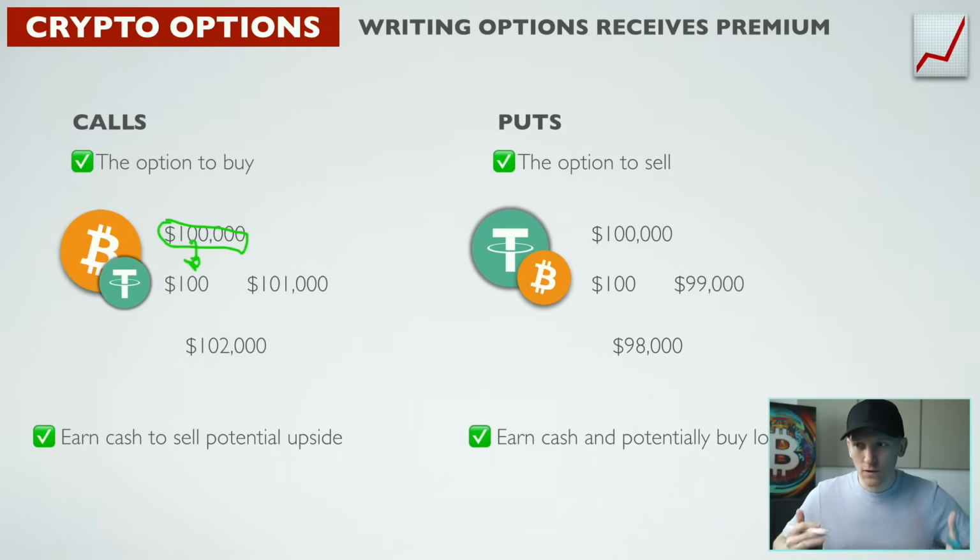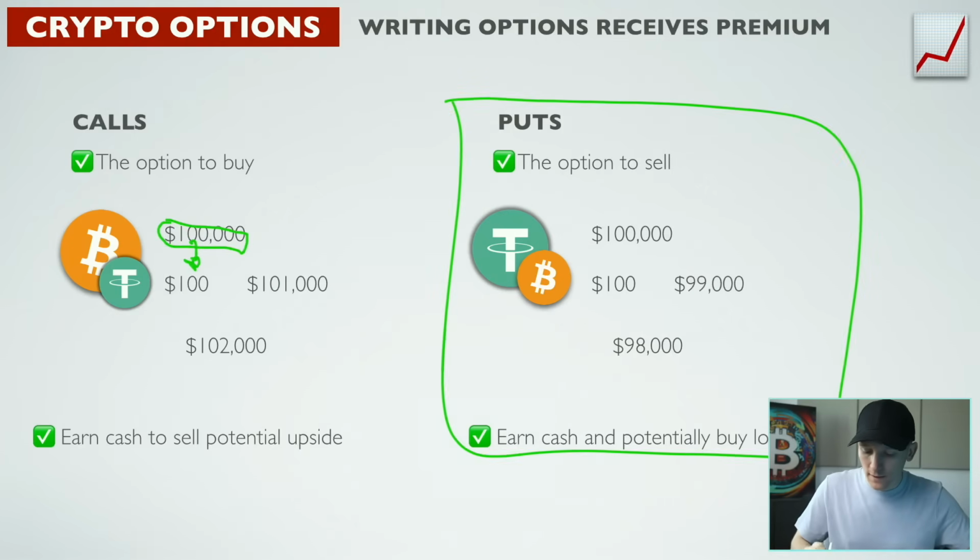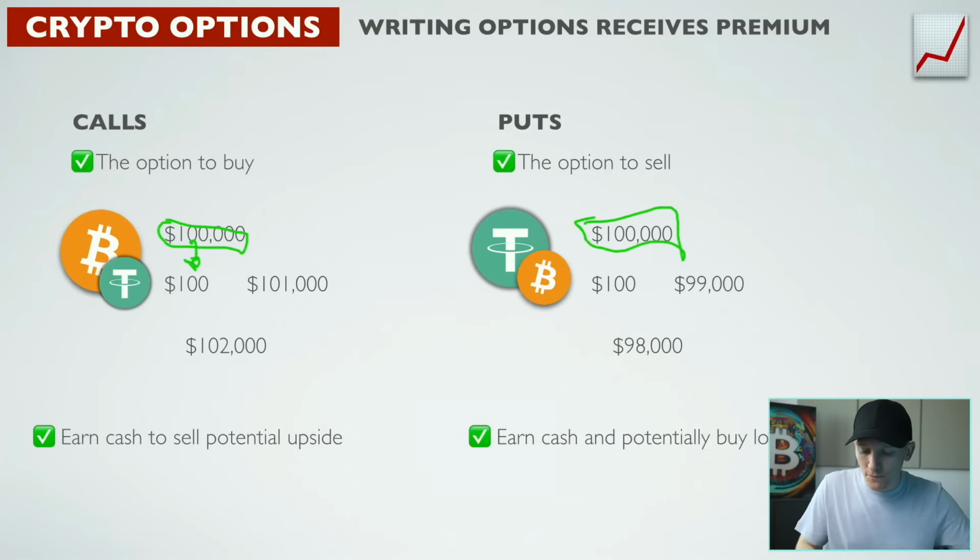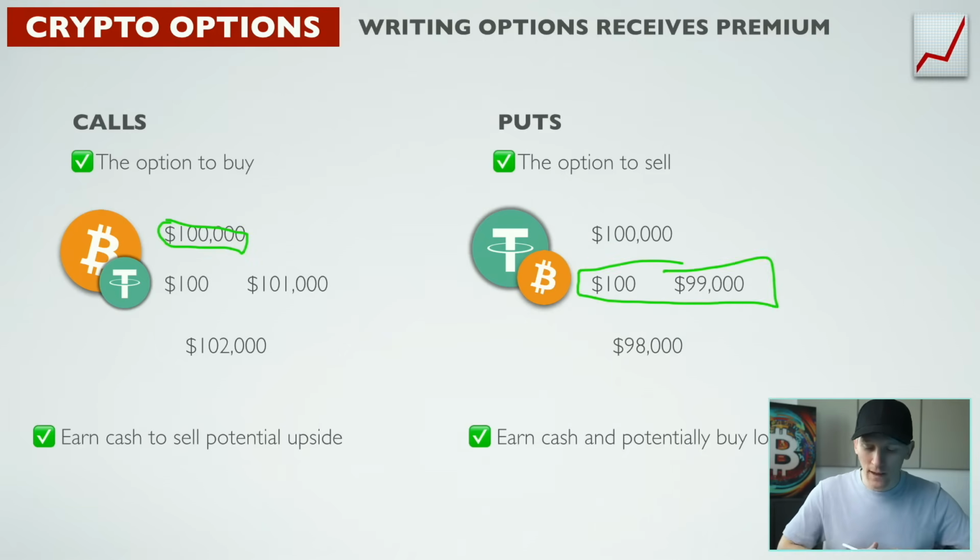Writing puts is not the most common of strategies, but as you can see here, what we would do, let's say the price of Bitcoin is 100,000. We're going to give someone the option to sell it to us at 99,000, right? If the price is 98,000, then we would be buying at 99,000. So we would have to spend that money to buy at 99,000. We lost out, right? Because if we had waited, we could just buy it for 98,000. But in any case, we get this premium no matter what. So the unit cost of our Bitcoin would be 98,900 at that point.